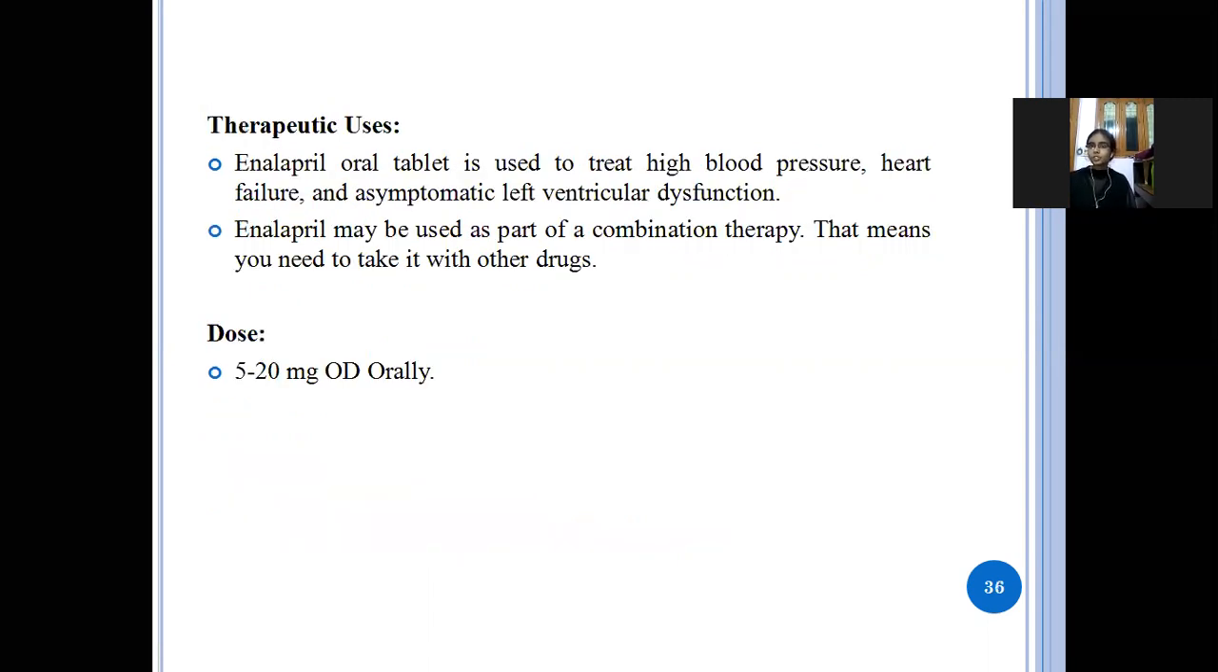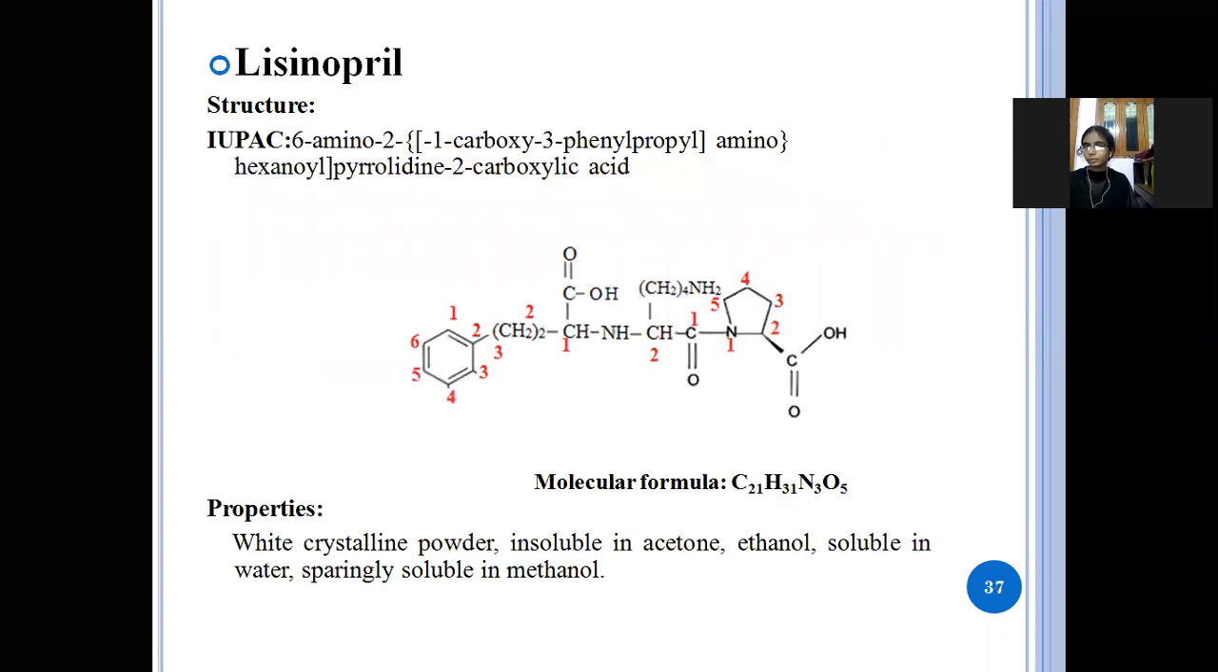Next, uses: it is used to treat high blood pressure, meaning it is used to reduce the blood pressure, and heart failure, and also left ventricular dysfunction, and also it is used in combination form. So this drug should be taken in combination with another drug, and the dose is 5 to 20 mg orally per day. Next drug is lisinopril.